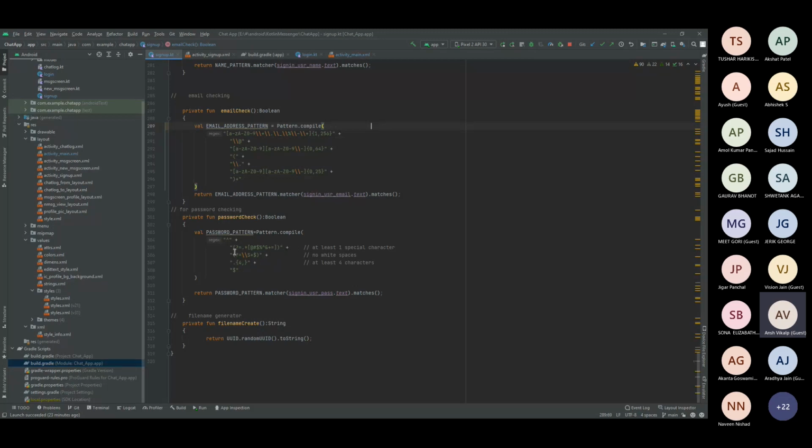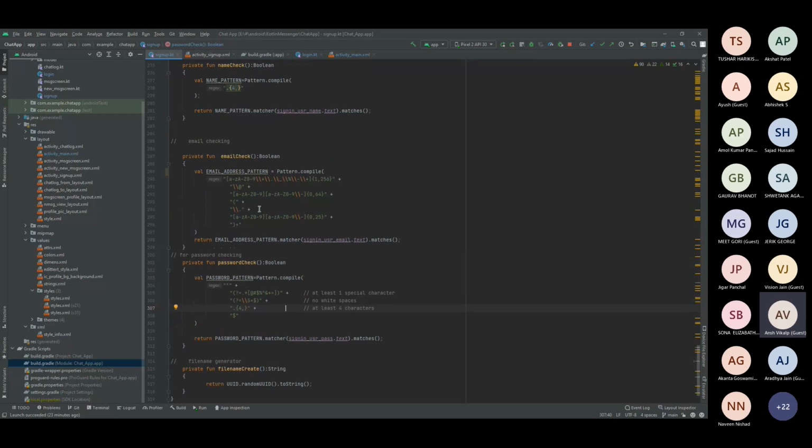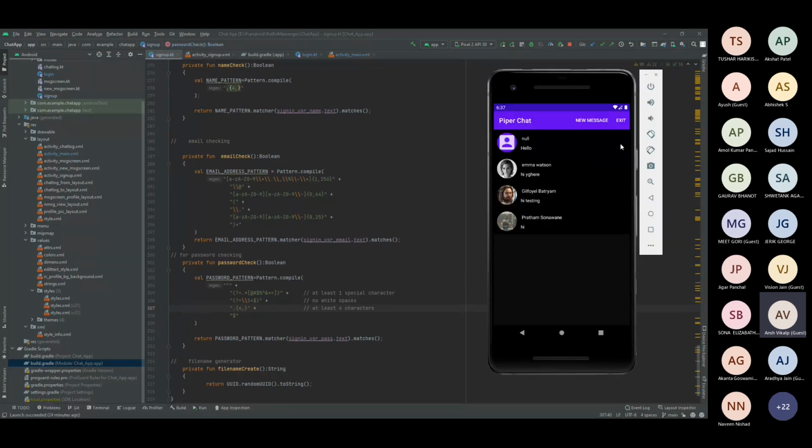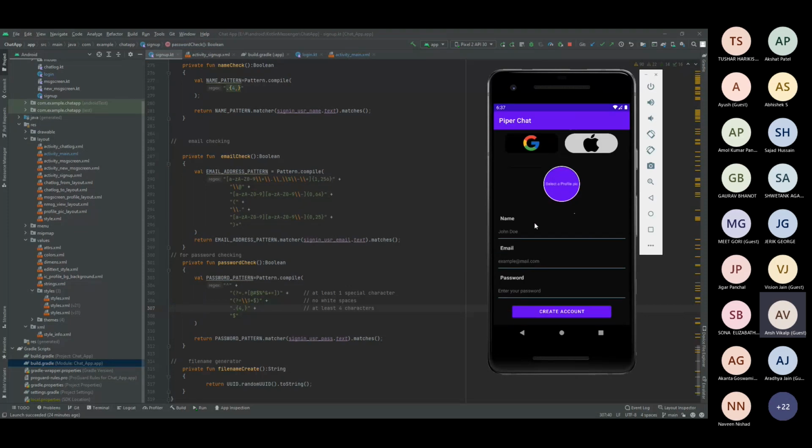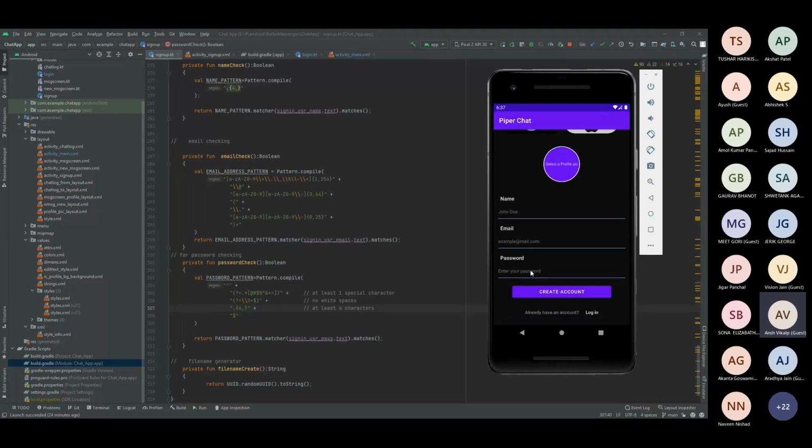You can also take a picture of this particular regular expression if you want to implement this. Otherwise it's okay, I will be sharing the repository link at the end. And after validating the email, for example, now I have entered the name and the email, and after then validating the password, the very next thing is to get this particular profile picture.